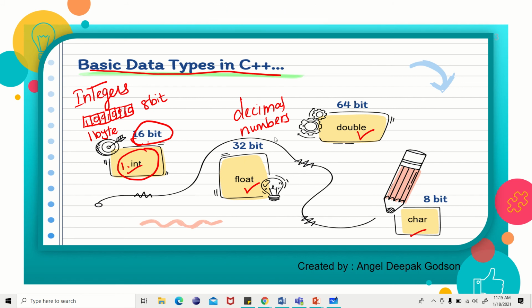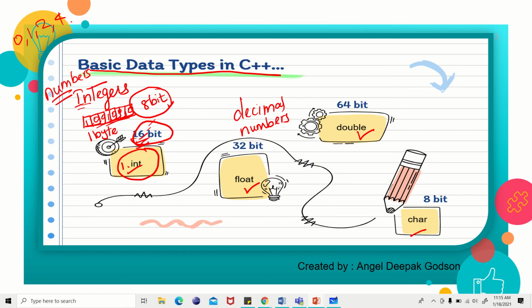Okay, so now let's see what is integer. Int means integers, that means numbers. Integers are nothing but whole numbers. And integer can store only how many bits? 8-bit? No, I have just explained to you, 16-bit. So it is just numbers. For example, 0, 1, 2, 3, 4, any numbers. But it can store up to 16-bit.